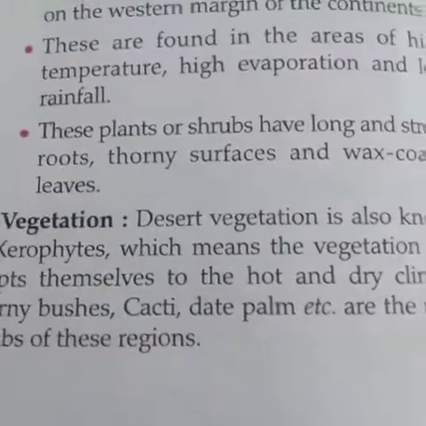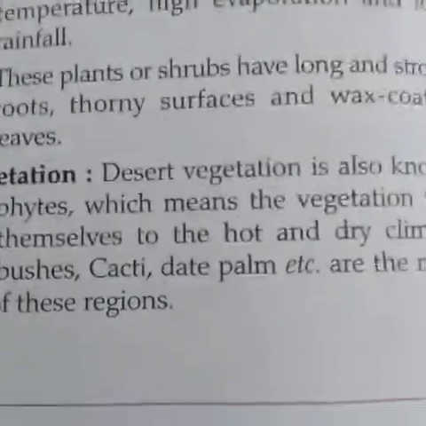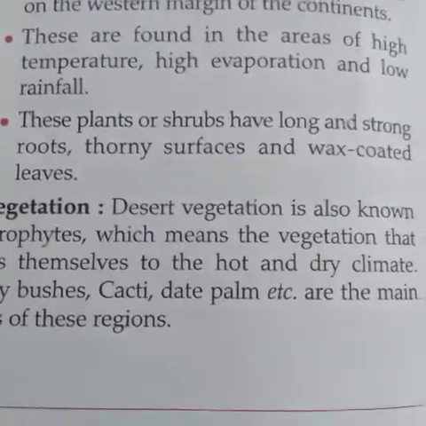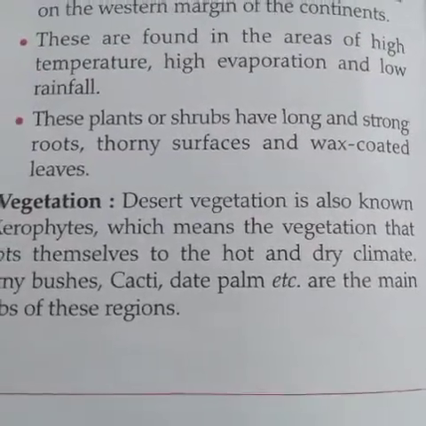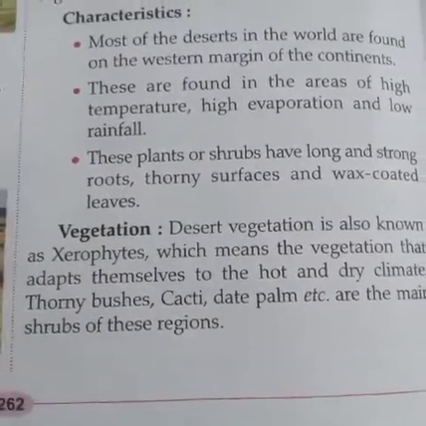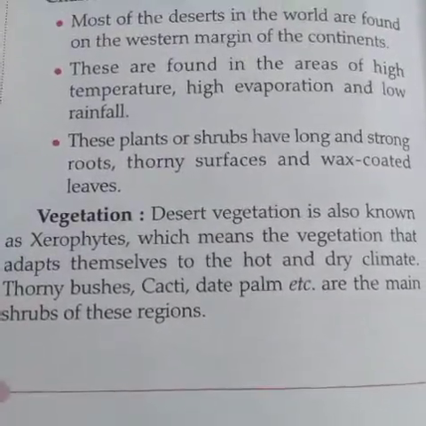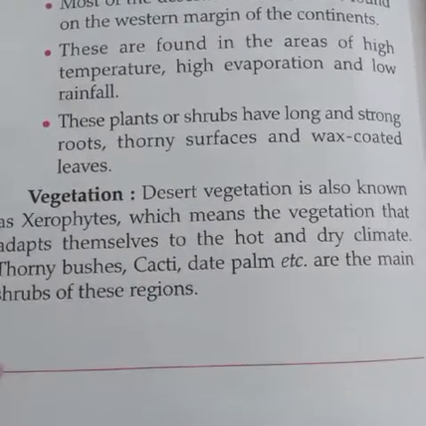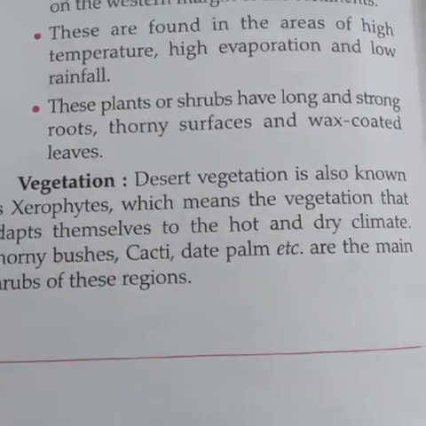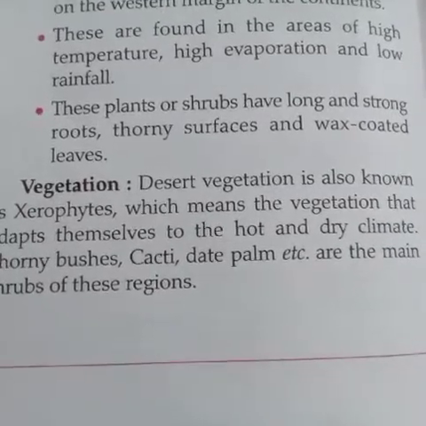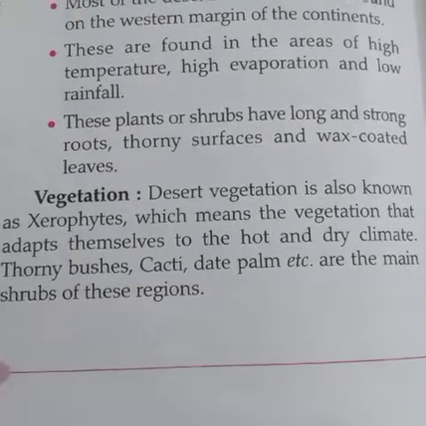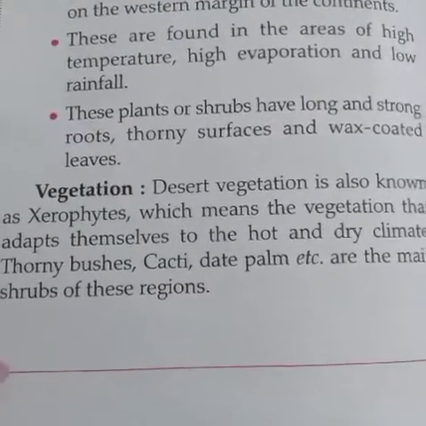The vegetation which is found here is also called xerophyte, which means vegetation that adapts itself to the hot and dry climate. Thorny bushes are found here, like the cactus, date palm, keekar, and babul. These are the kinds of shrubs and trees which are found in this region.